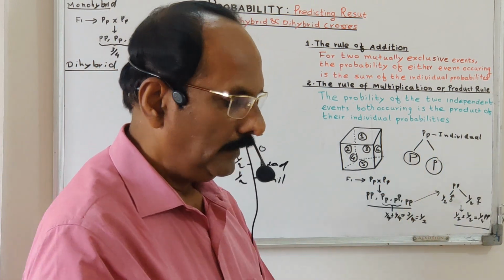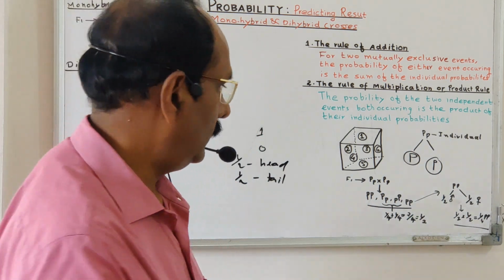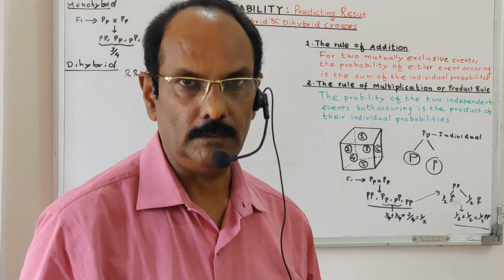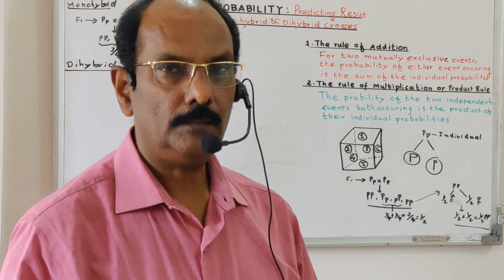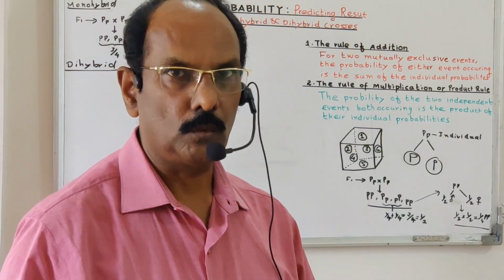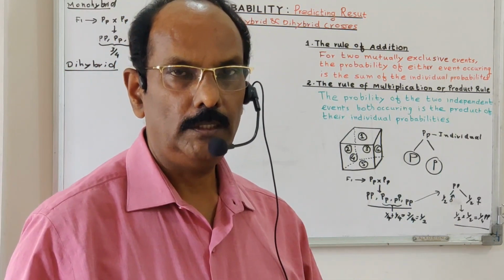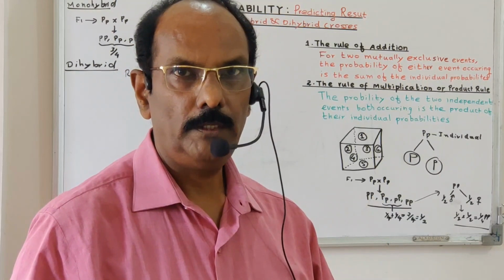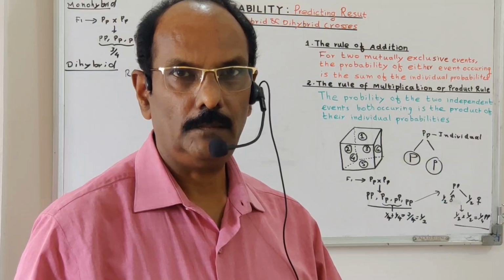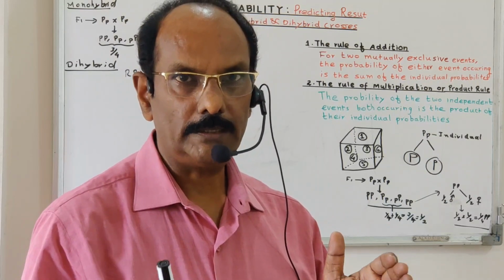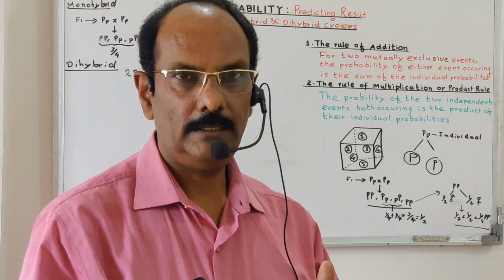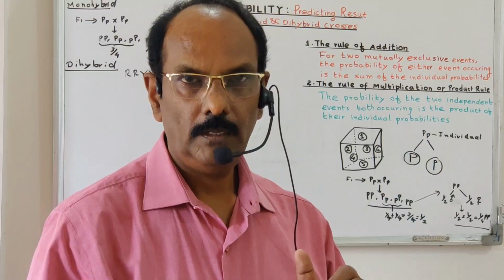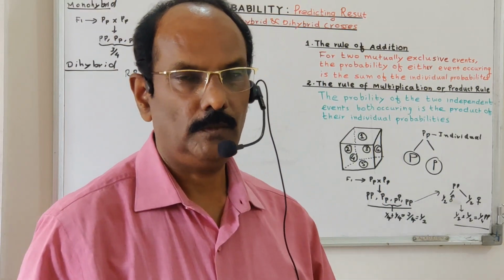Okay, then see the genetic probability rules. Some probability rules we apply to solve genetical problems. So what are the probability rules? There are two probability rules. One is the probability rule of addition, and the other is the probability rule of multiplication, which is known as the product rule. Before considering these two rules, let us take two important words that always come in the probability section. We must familiarize ourselves with these two words.